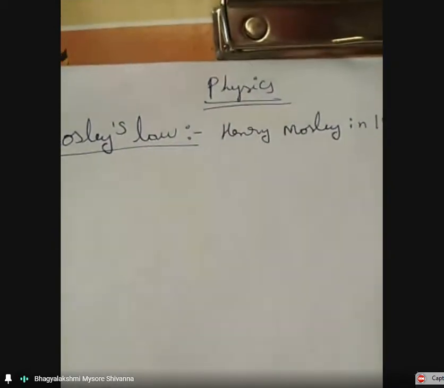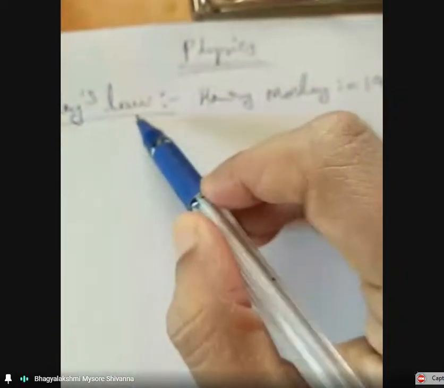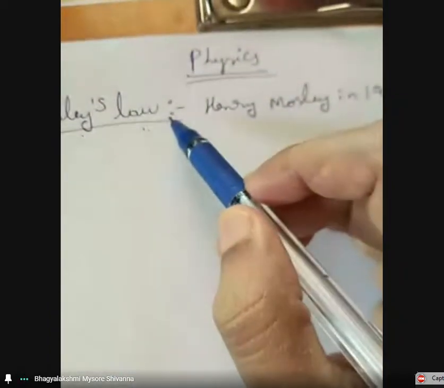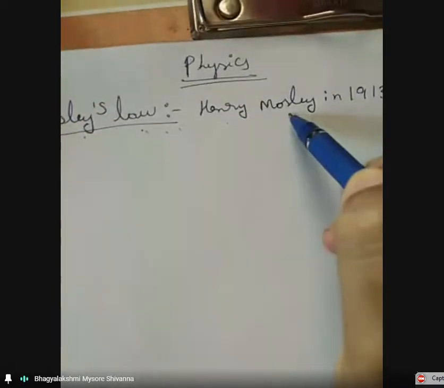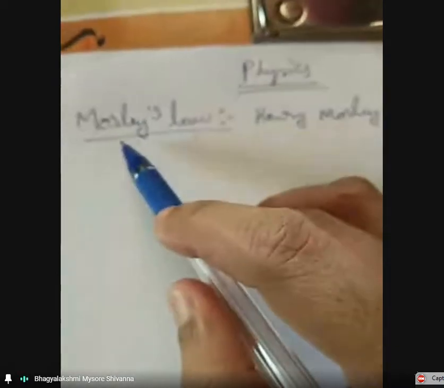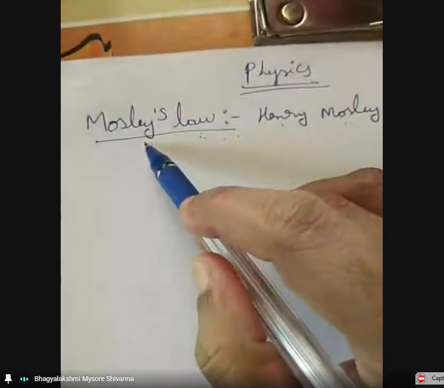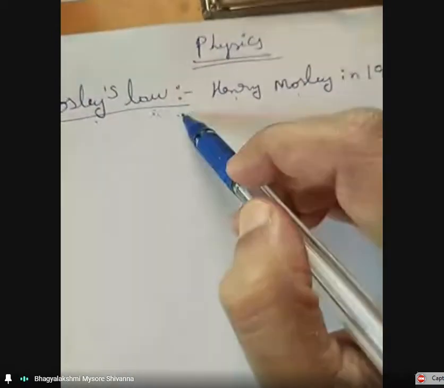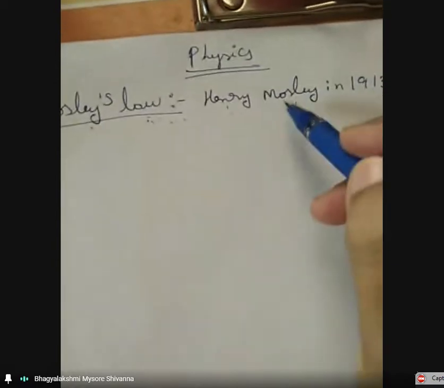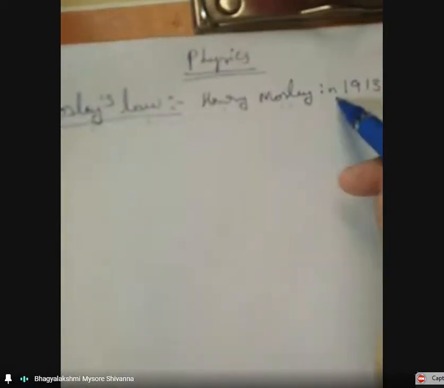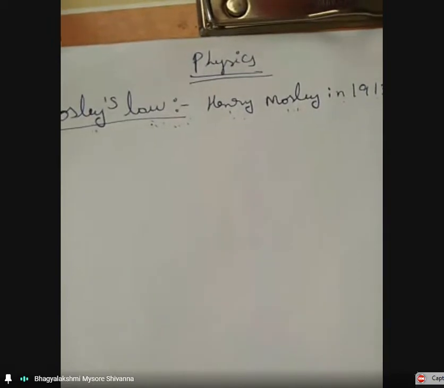Therefore, this law is named after him, Moseley's law. He gave this theory or law in the year 1913, 1914.